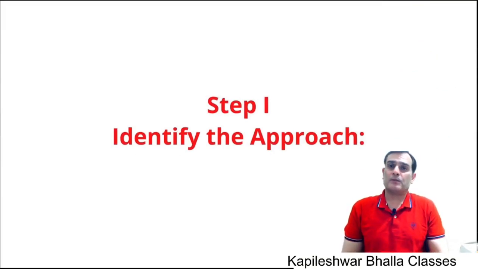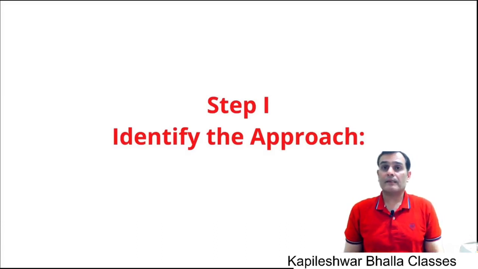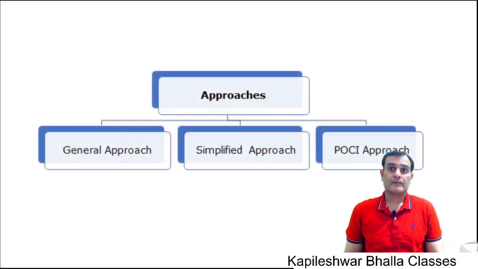Now, as I said, in this particular video, I'm just going to discuss step 1, that is, identify the approach. We're not going to go into much insight on that because in the next video, I'm going to tell you which financial assets are covered under the purview of the standard. But as I said earlier, there are a total of 3 approaches given by this Ind AS. The approaches are called the general approach. The second is what is called a simplified approach. And the third is what we call a POCI, that is, the purchased or originated credit impaired approach.